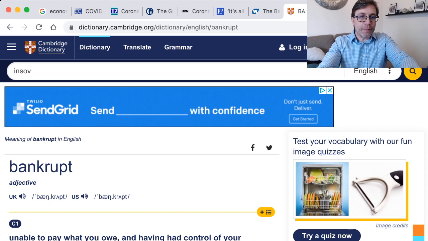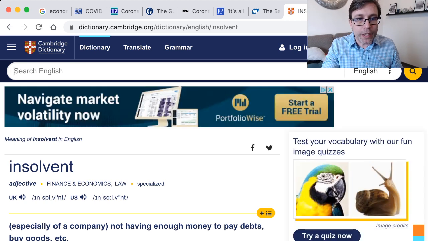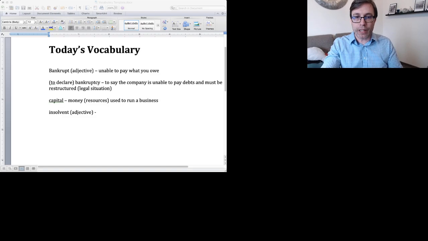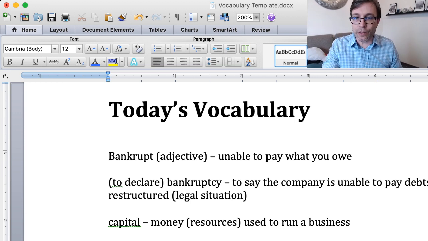Insolvent. I was going to say that the company is unable to pay what they owe. So yes, it says a company not having enough money to pay debts or buy goods, and you'd say that the company is insolvent. So we'll go back over to our vocabulary list: not able to pay debts. And you would say that the company is insolvent.